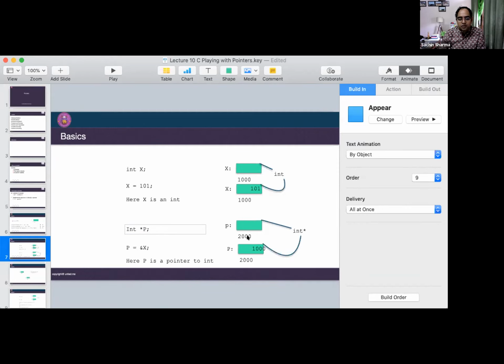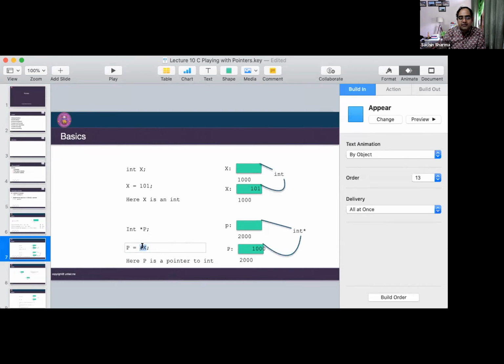Its address is 2000. Now I am assigning the address of x to p so that p can point to the address of x. So the address of x is 1000, and the pointer's address is 2000. I am saying assign the address of x to p. It means the value of the p variable will become 1000, because that is the meaning of &x, the address of x, which is 1000.